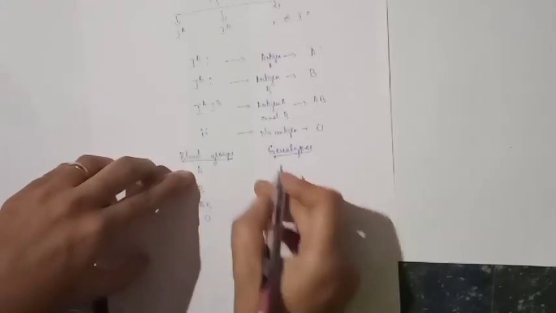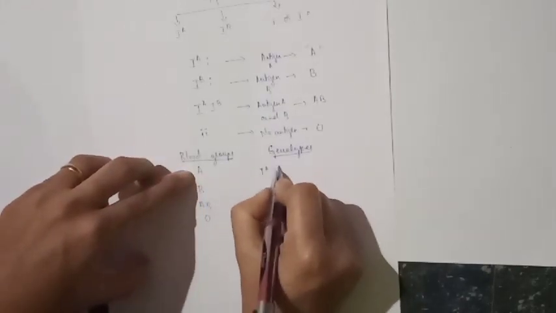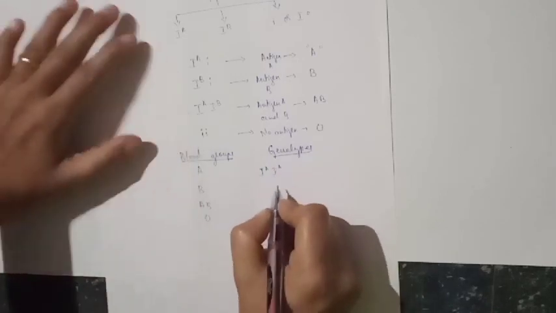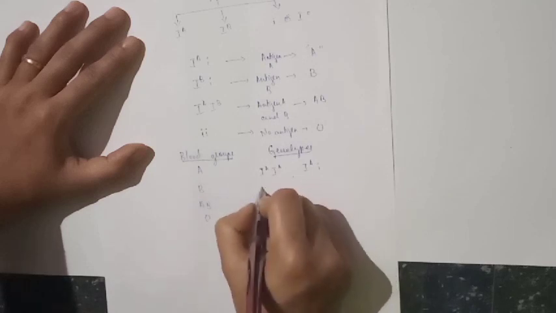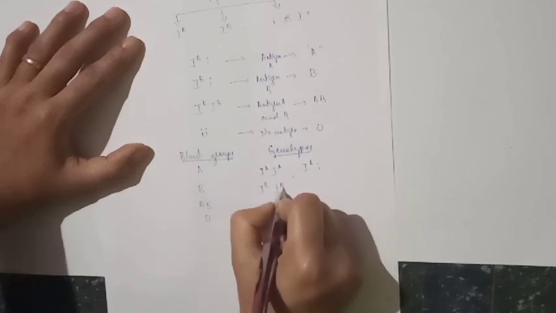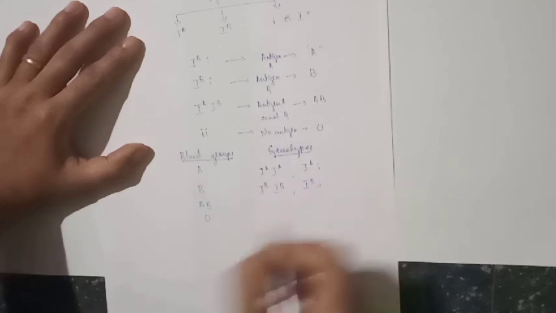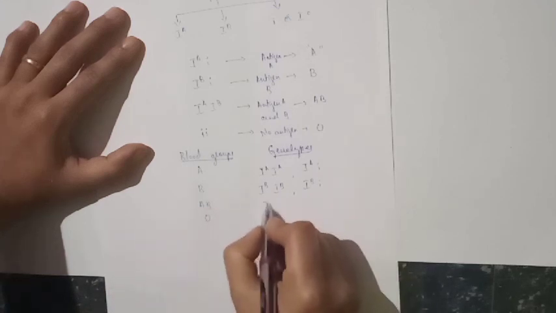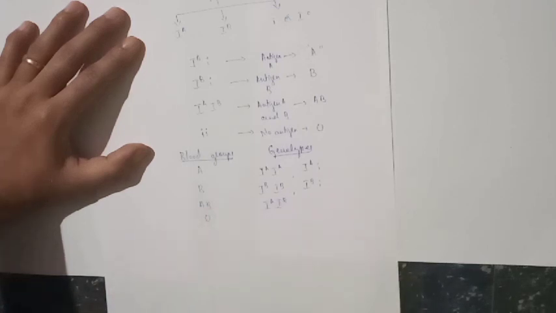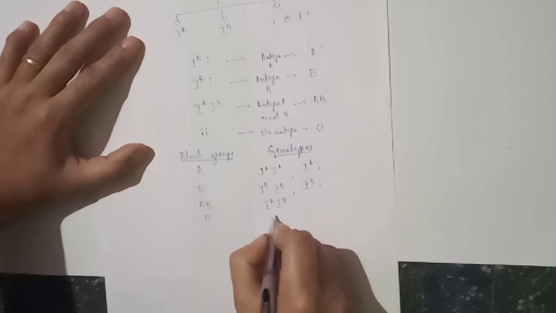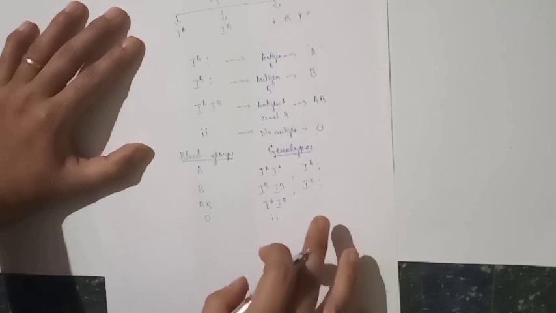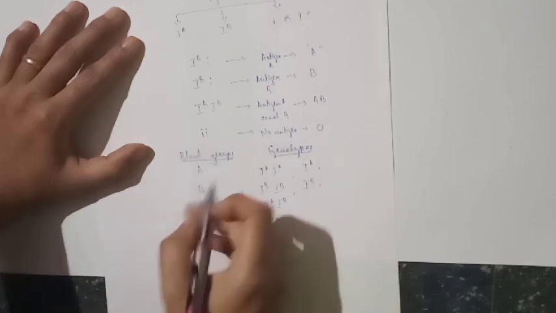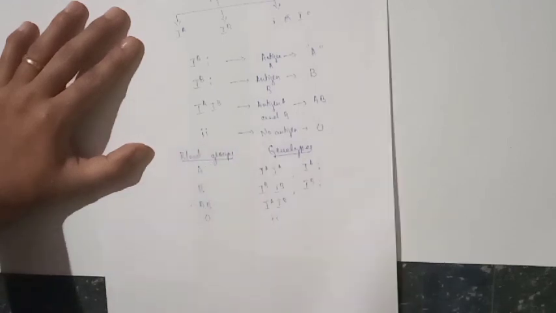For blood group A, in homozygous condition, the genotype is IAIA. In heterozygous condition, IA small i. For B blood group, IBIB. In heterozygous condition, IB small i. And for AB blood group, IAIB is the genotype. And for O blood group, both recessive alleles, that is small i small i or i naught. Clear for you? These are the genotypes and these are the blood groups. Now try to solve the problems.